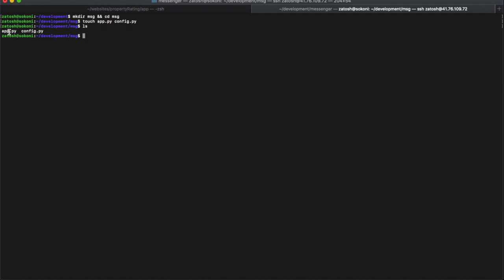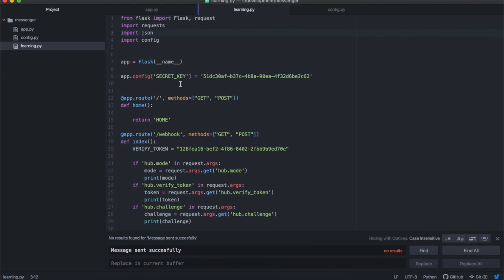The app.py file is where we're going to write all our Python code, and the config file is where we're going to put our page access token so that we separate it off the app file. When you share these files, you only need to share your app file and forget about the config file, because you don't want to share your access tokens with strangers or anybody else. It's a secret that you mustn't reveal to anybody. Inside the config.py file, you can open it by saying nano config.py. Let's not open it here because we don't have our access token. We'll get to it later once we've regenerated the token.